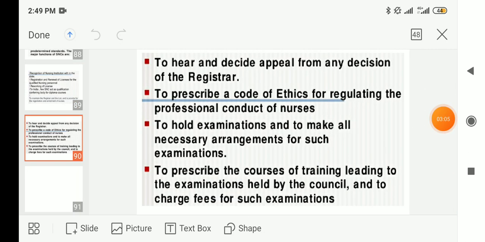Then the next functions are to hear and decide appeal from any decision of the register. SNA has to hear and decide appeal from any decision of the register. Then to prescribe a code of ethics for regulating the professional conduct of nurses. Then SNA has to hold examinations and to make all necessary arrangements for such examination. It is a main function.